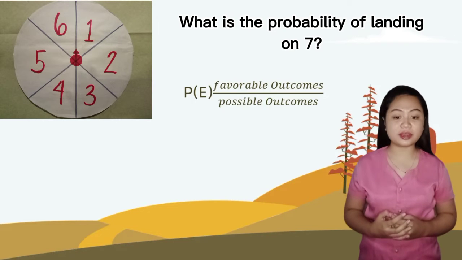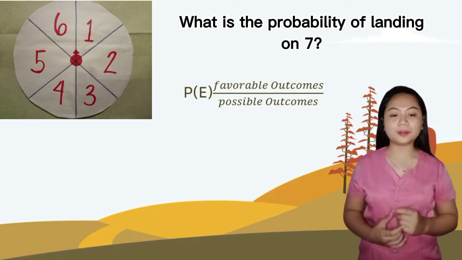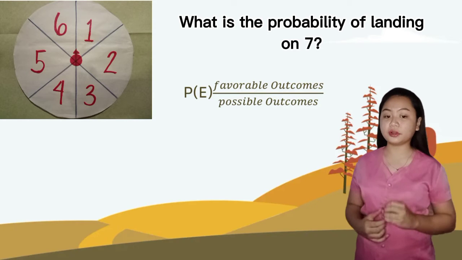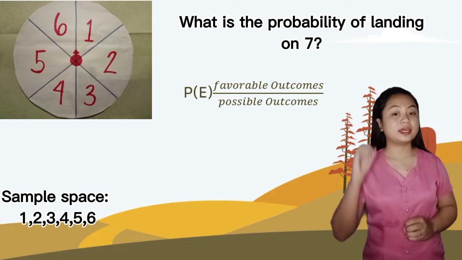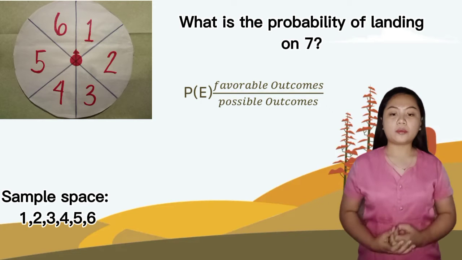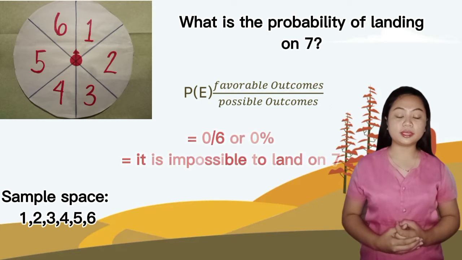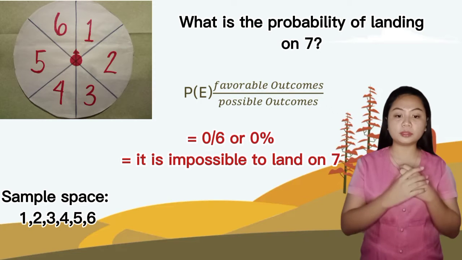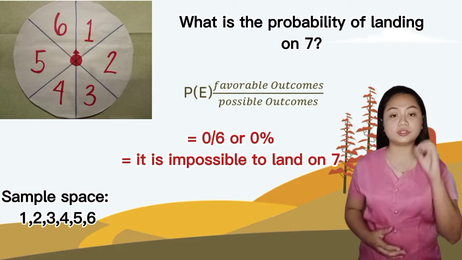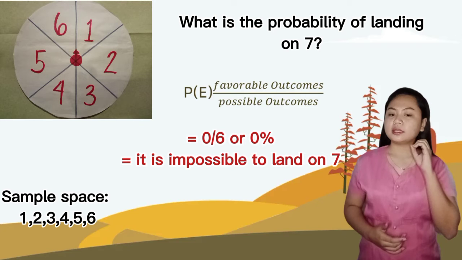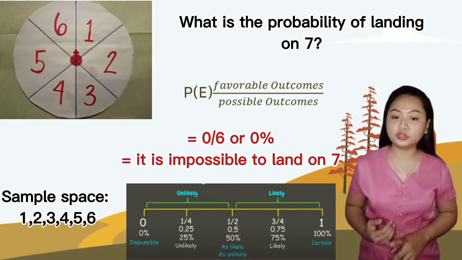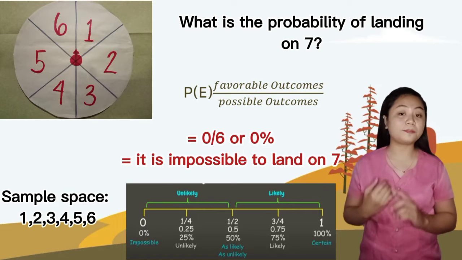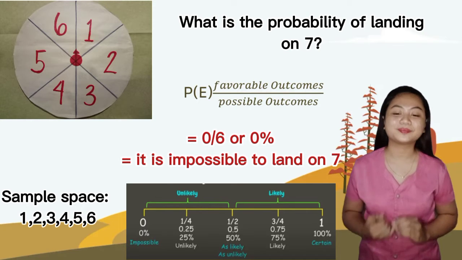Next, our last example is, what is the probability of landing on 7? Since there is no 7 on the spinner, our favorable outcomes is 0. And again, our total possible outcomes is 6. Our probability in fraction form is 0/6. To convert to decimal, we get 0%. 0% means it is impossible to land on 7, or impossible to happen. Very good, class.